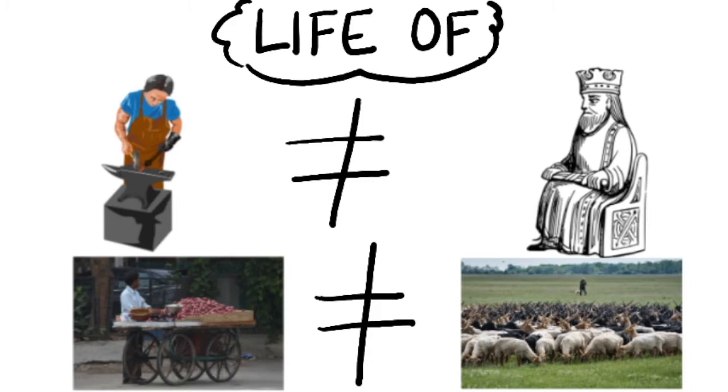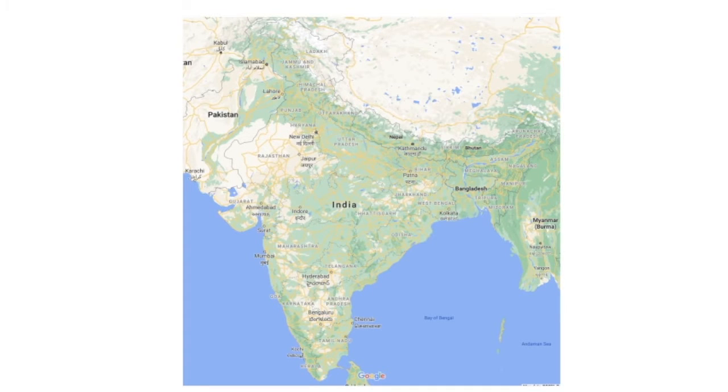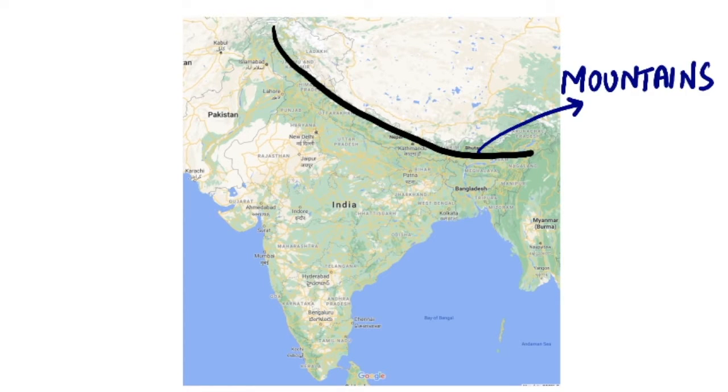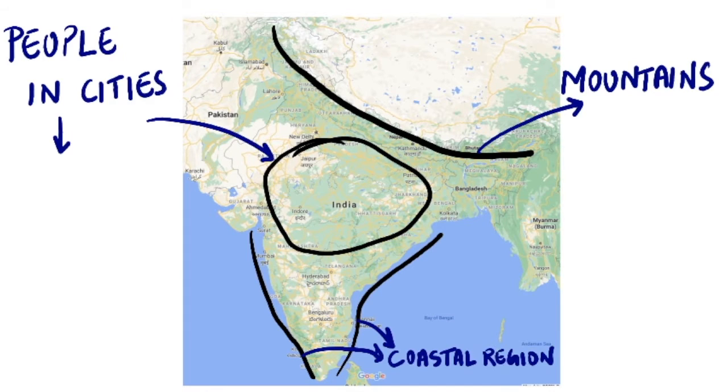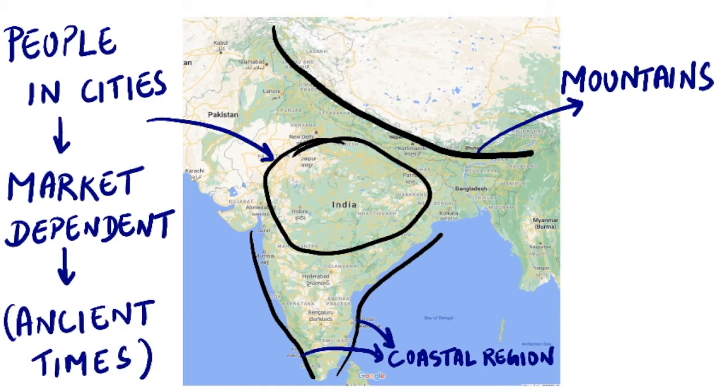Also, there were different customs and practices amongst the people even in those times. Like people living in mountains will have different customs and way of life than those living near the sea or in the cities. People in cities would have been dependent on the market for food, just like today, whereas people living on islands would have hunted or grown their own food rather than being dependent on the market.